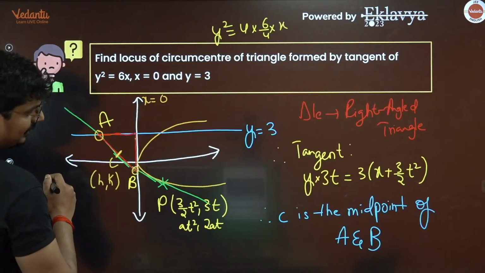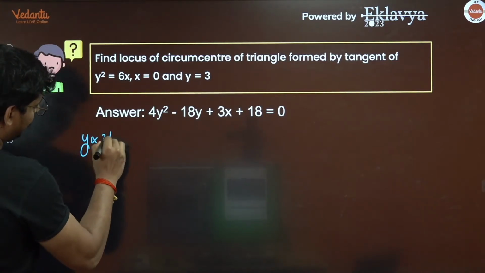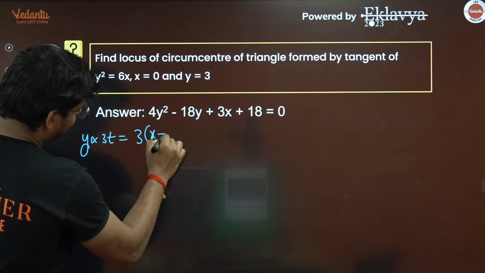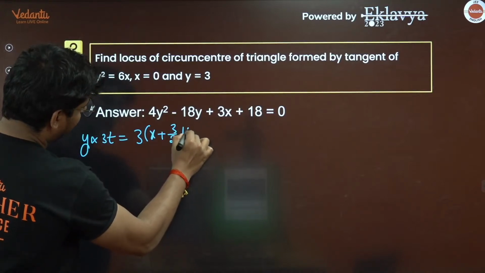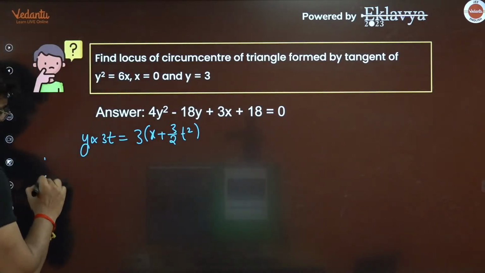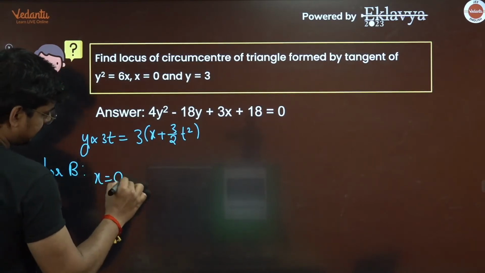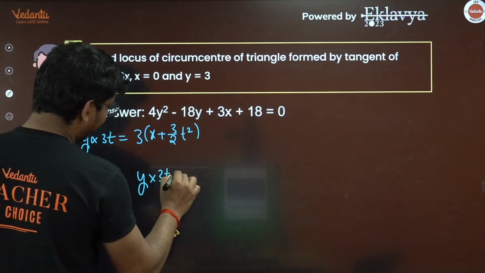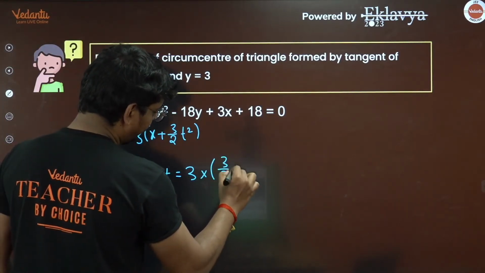So for that, you have y into 3t is equal to 3 into x plus 3 by 2 t square. Here for the point B, put x equal to 0, guys. For x equal to 0, I'll get y into 3t equal to simply 3 into 3 by 2 t square, correct?